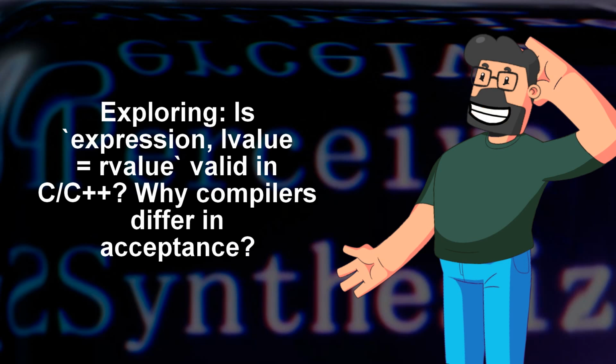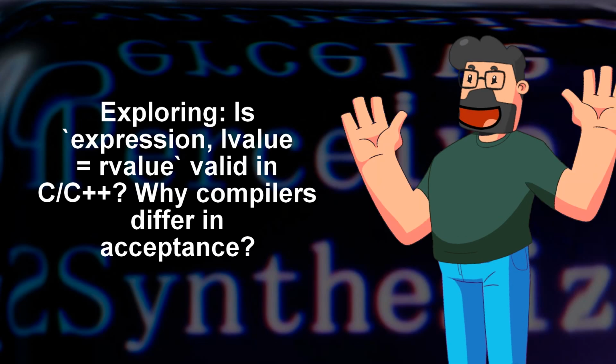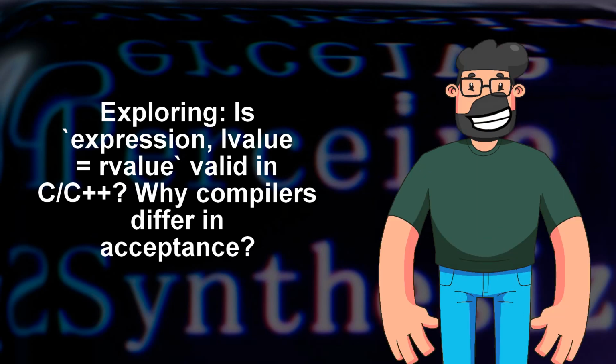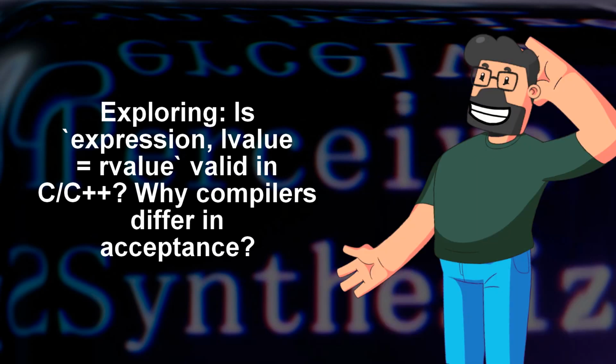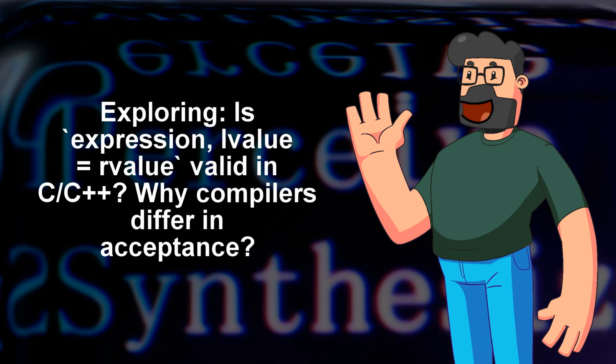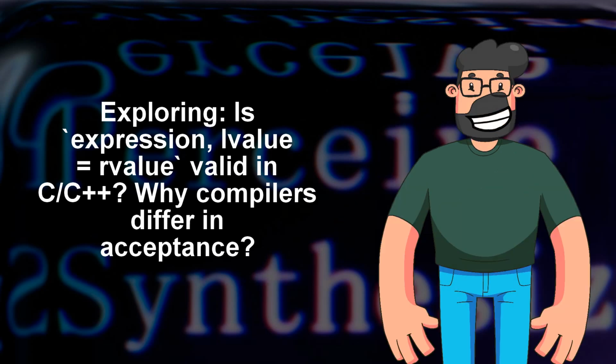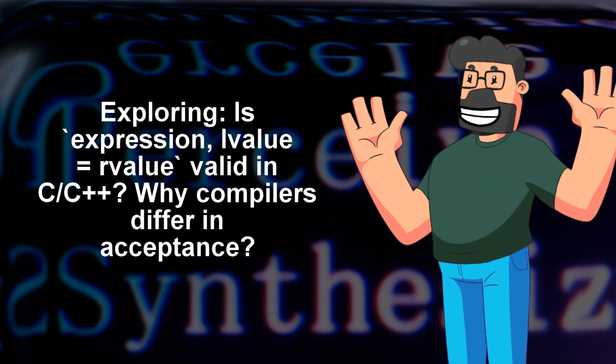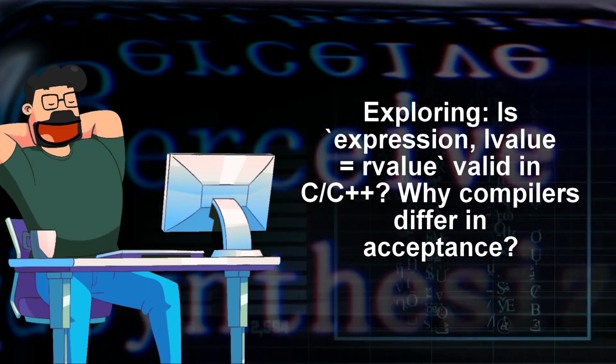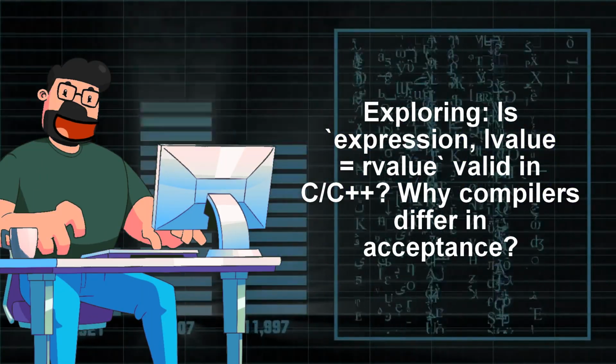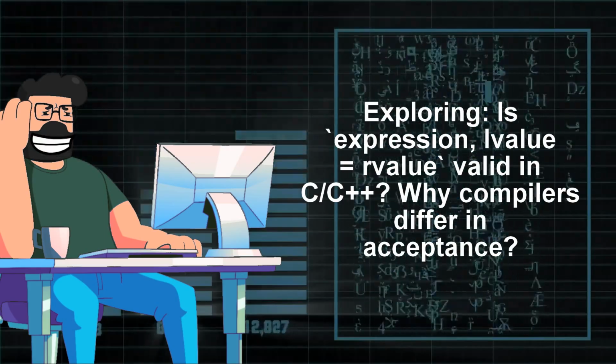Today we're going to dive into an interesting problem that can occur when dealing with C constructs. The problem at hand involves a piece of code that some compilers accept, while others reject. It's all about how a specific C construct like expr0, expr1, expr2 evaluates and whether it's valid or not. In the solution provided, it's clear that in C, the code in question is not valid.